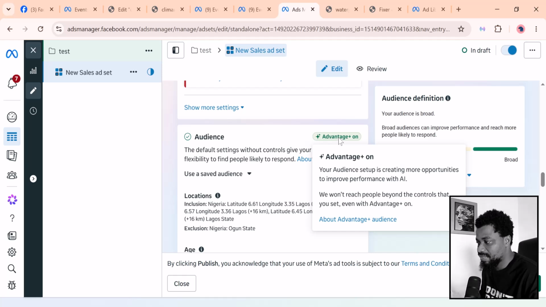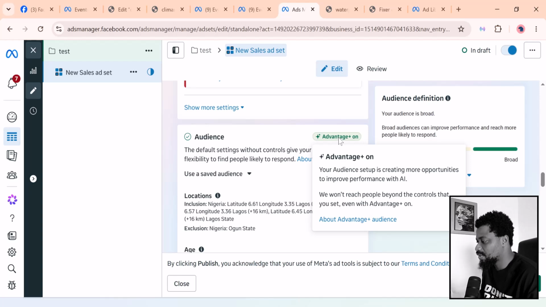This simply means that Facebook is going to decide the right audience for you and show them this advert regardless of where they are. But in some cases, you do not want that. You want people in a specific location for a specific reason. Let's say you sell physical products and you cannot deliver to people outside your location, then you want to pinpoint people within that location.